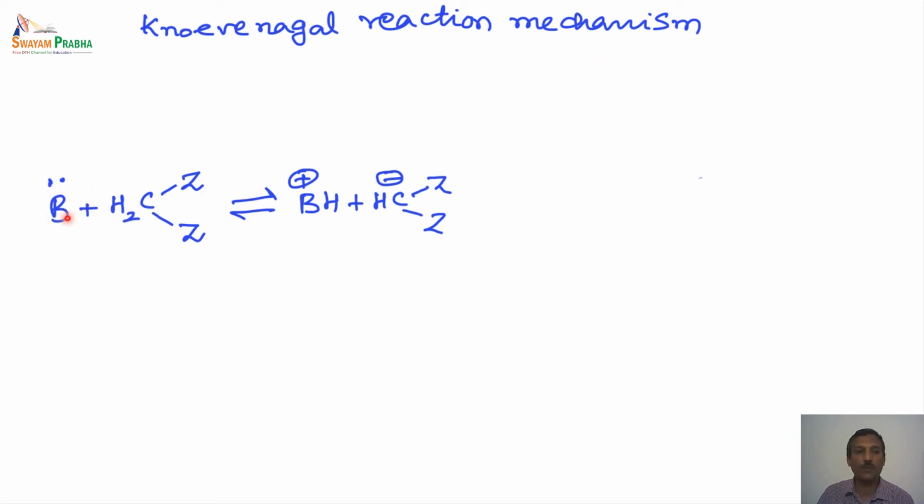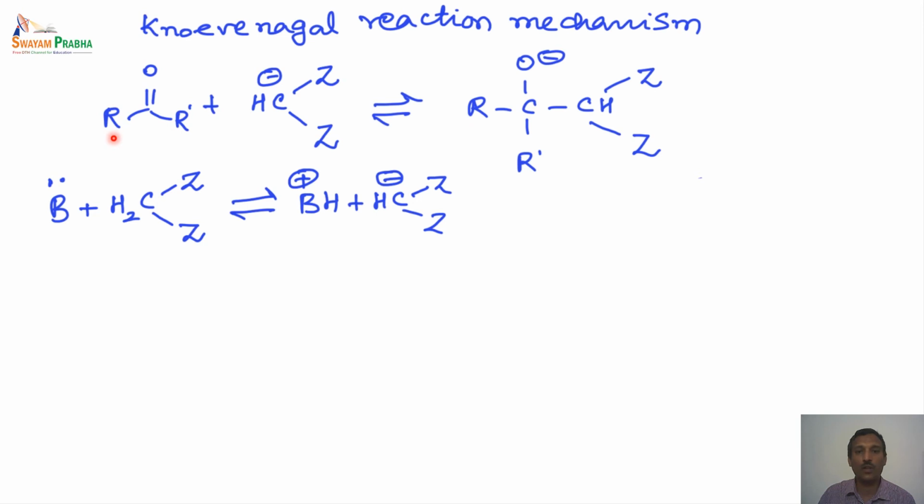In the first step, the base abstracts a proton, so an anion is formed on this particular carbon. This is the carbon containing the two electron withdrawing groups. So when we have a negative charge on this carbon, this is the nucleophilic unit now, and this is the electrophilic carbon. So this negative charge can come and attack the carbonyl carbon.